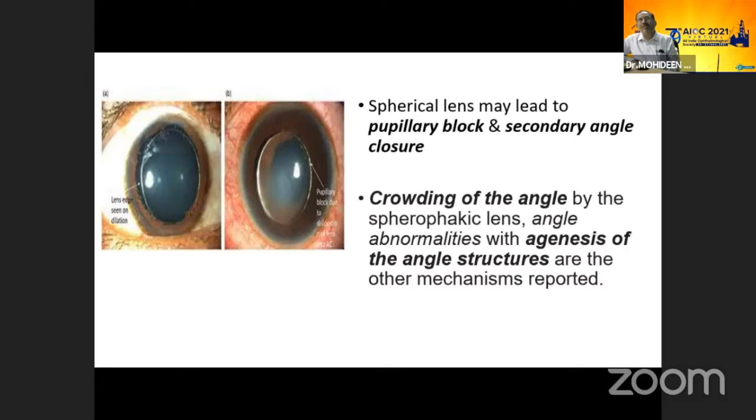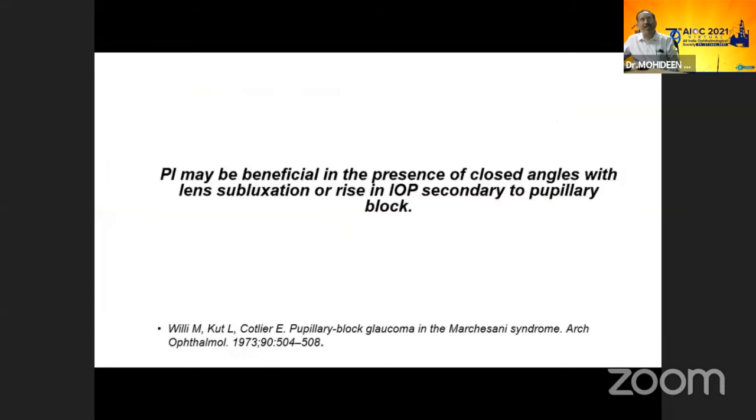The other mechanism reported is that the angle is abnormal with spherical lenses because of agenesis of the angle structures. PI may be beneficial in the presence of a closed angle with lens subluxation and rise in IOP from secondary pupillary block.